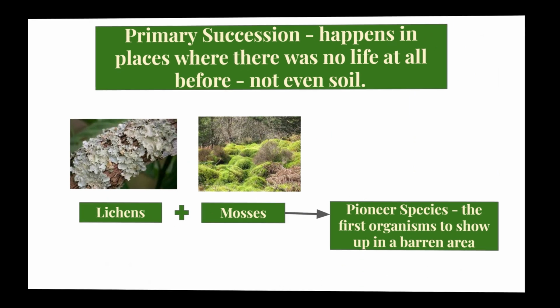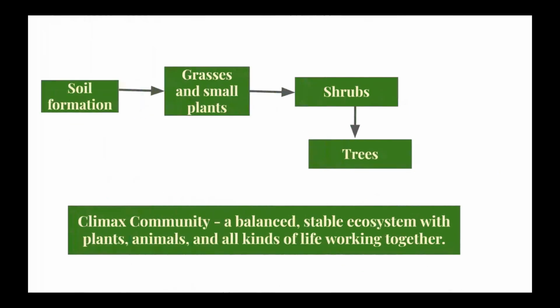Once there's some soil formation, grasses and small plants start growing. Then come the shrubs and eventually trees. Over a long period of time, the area turns into a climax community, a balanced, stable ecosystem with plants, animals, and all kinds of life working together.